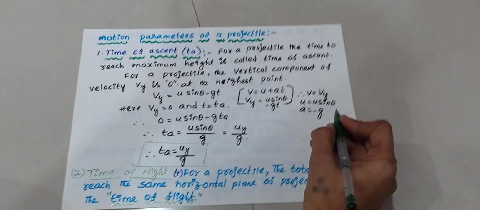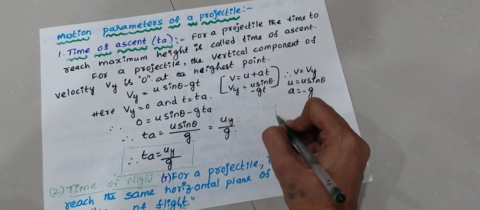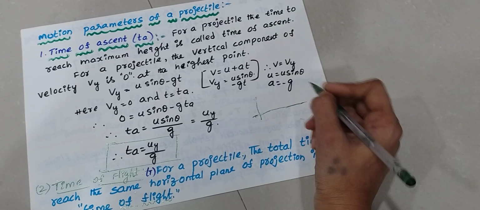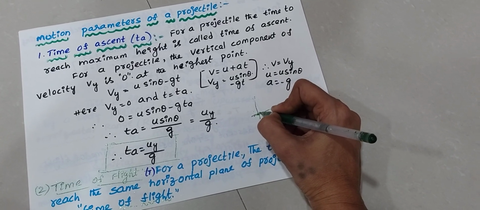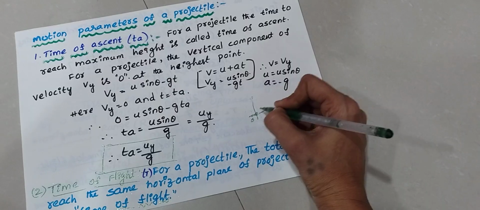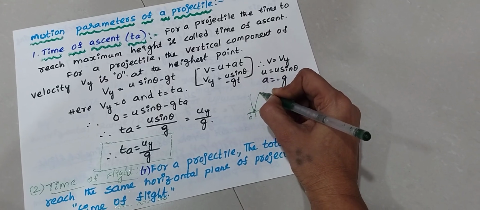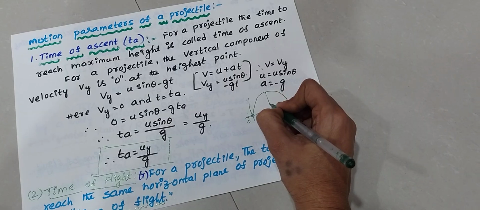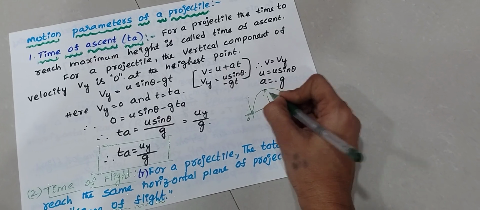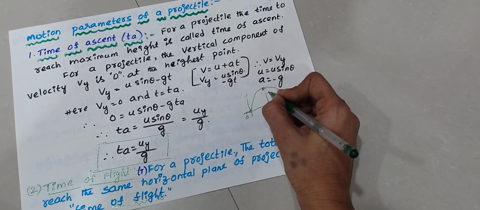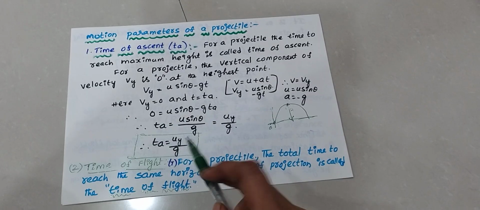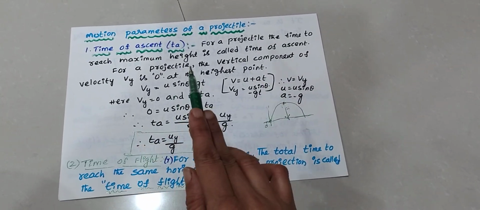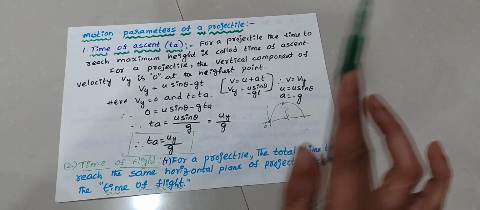For example, it looks like this. Here the projectile body is at some height. This is the maximum height. Okay, this is maximum height. Here for a projectile the time to reach maximum height is called time of ascent.